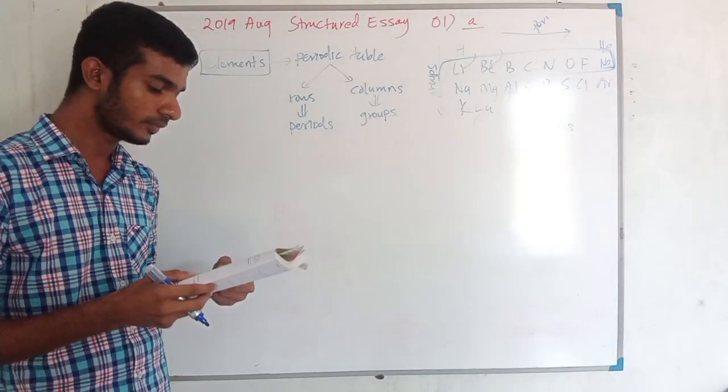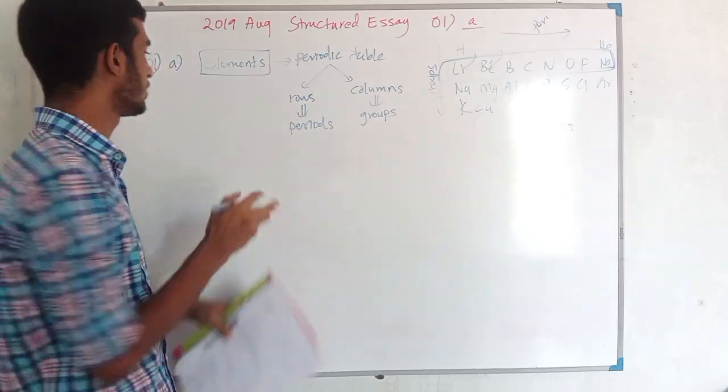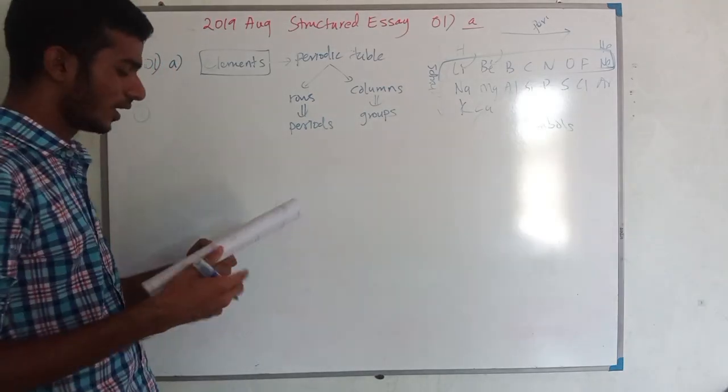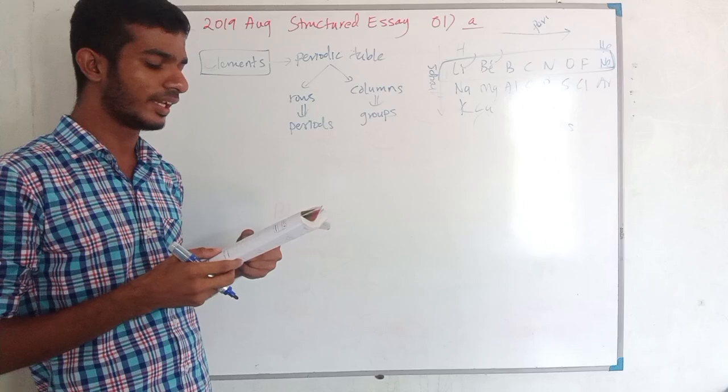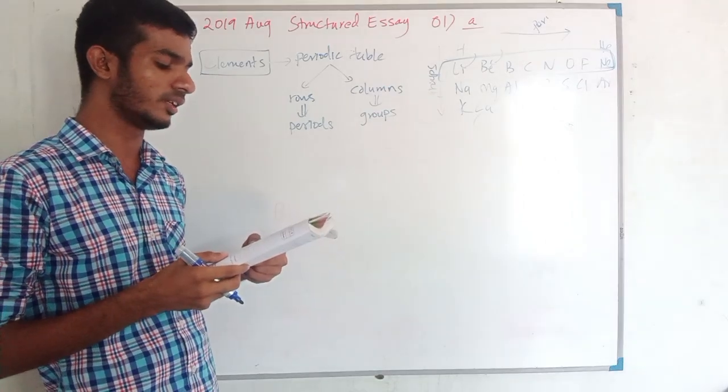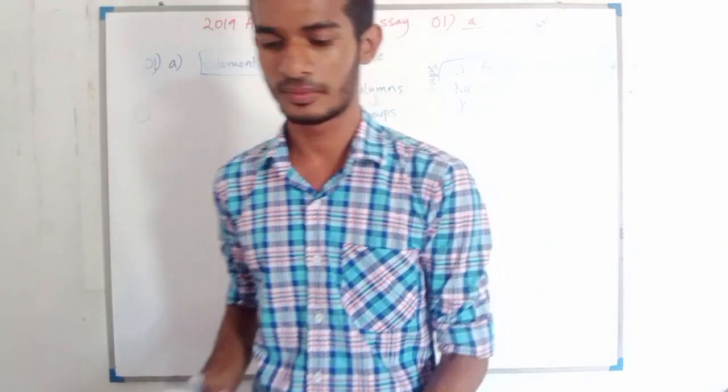Okay. Now, the first question says, identify the element that has the highest electronegativity. Disregard the noble gas.